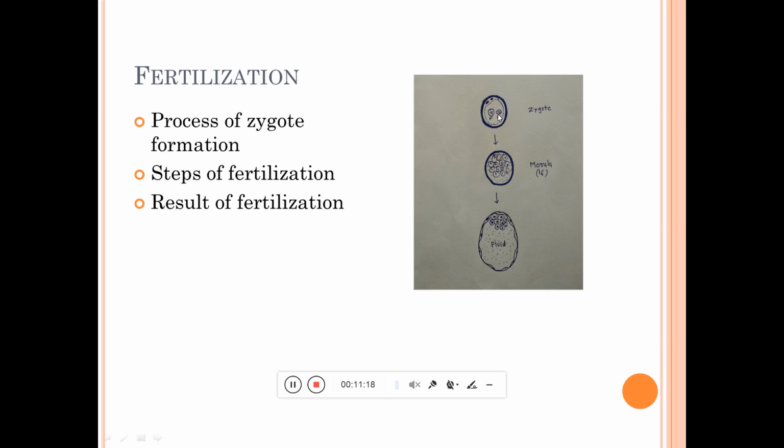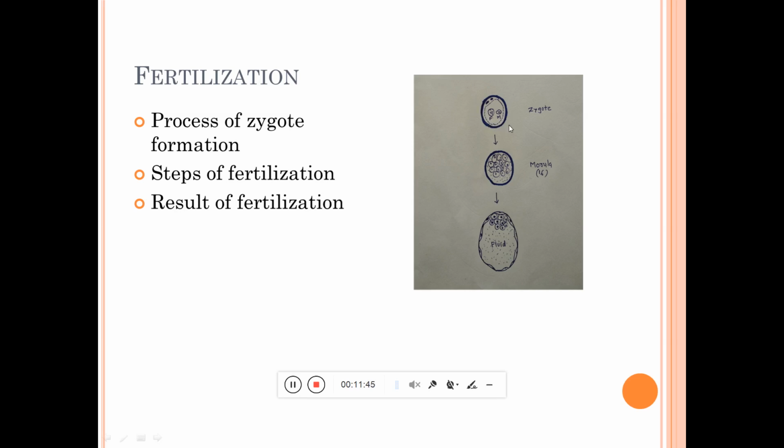That means whether the product of fertilization will be male or female depends totally on which type of sperm, X bearing or Y bearing, comes in contact with the oocyte. So first is determination of the chromosomal sex of the new individual.